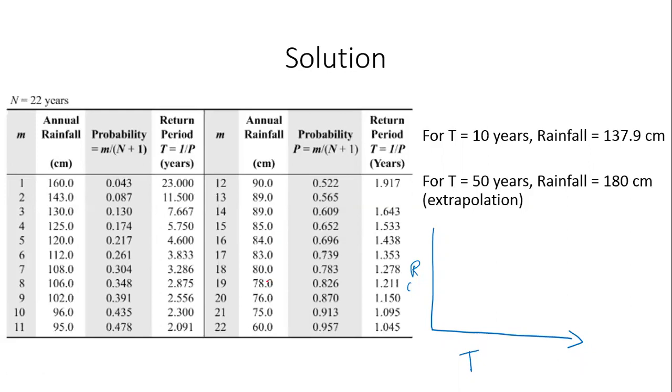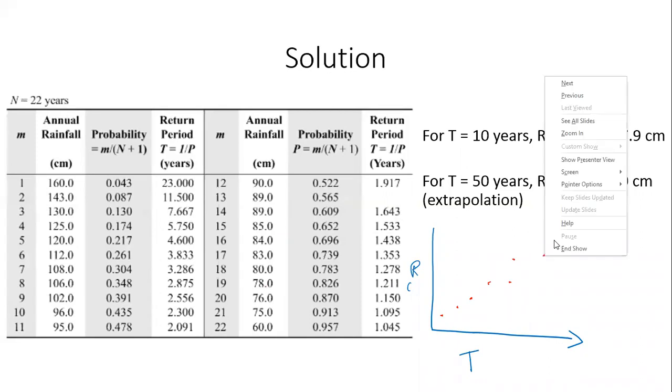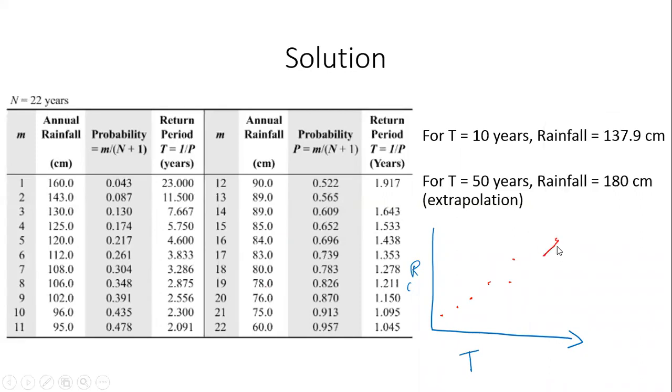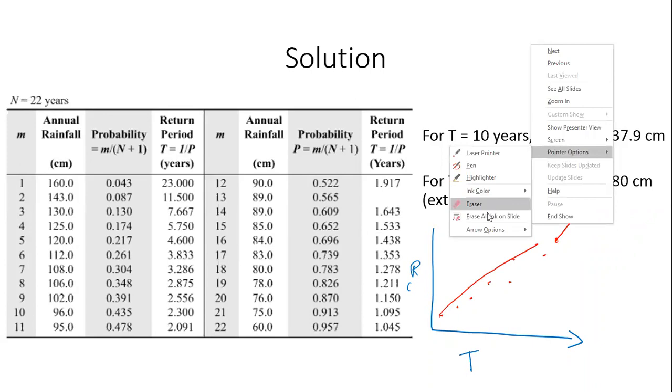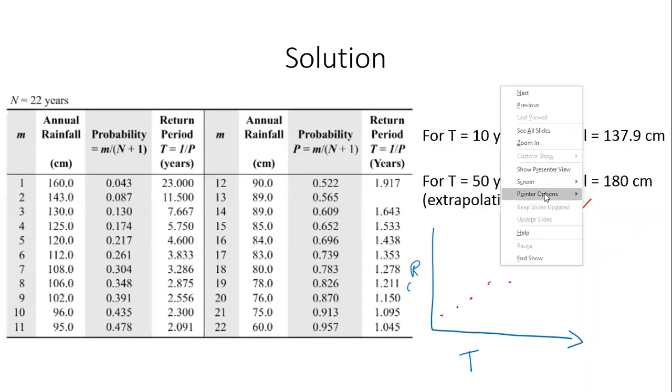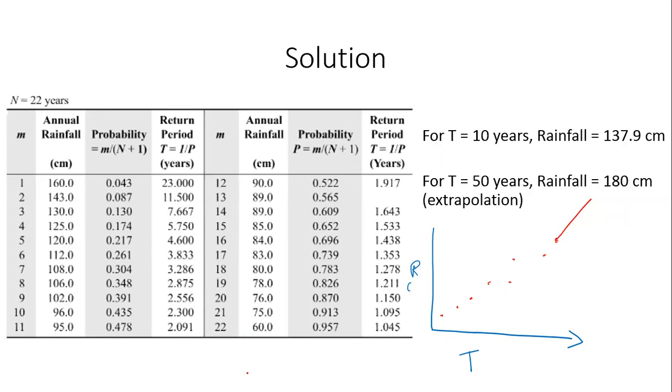Then you have something like that. You may have some data like that. You can either extrapolate just this, the trend from here to here, to 50 years. Or you can fit this entire trend. You can fit a line that goes through all of these points. Just assume that I've drawn it correctly.